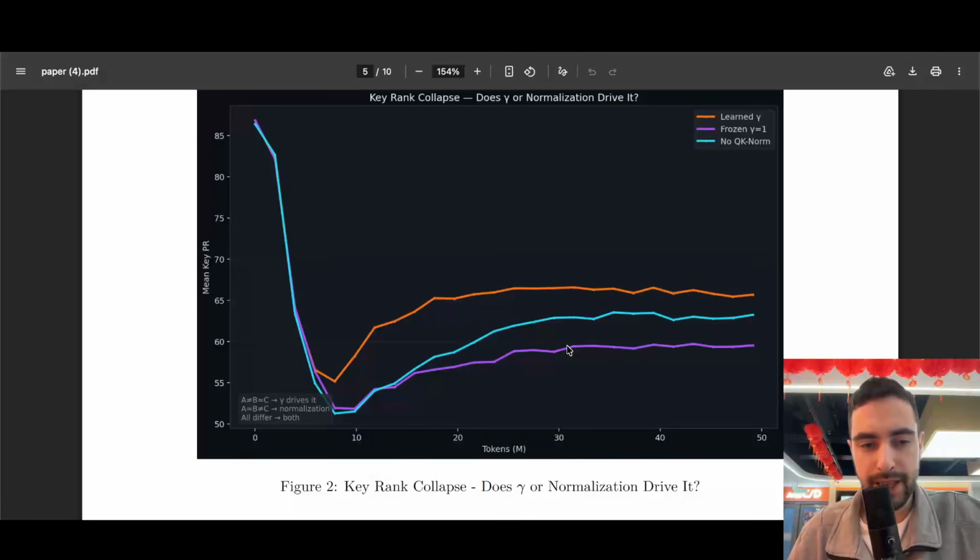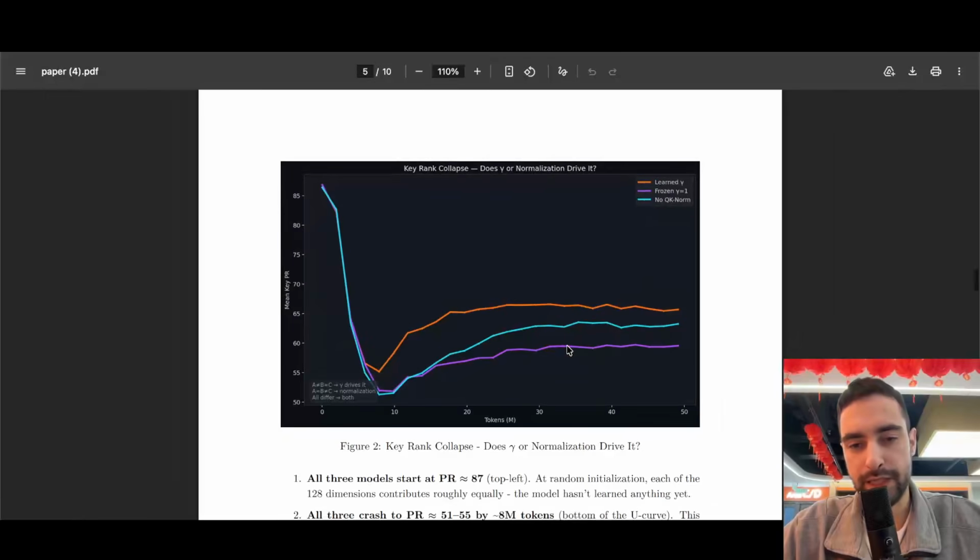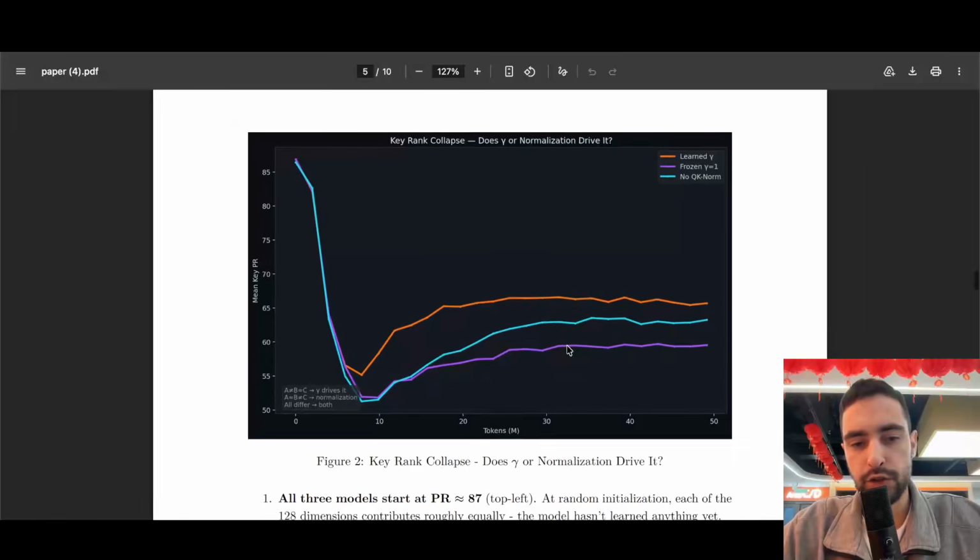Now this doesn't mean that these dimensions that are near 0 are useless. We still didn't research this enough. So maybe they are useful, maybe they have some useful information. It doesn't mean they're useless or wasted compute. Also, this is a 1.5 billion parameter model, something like that, trained on just 50 million tokens. It's not enough.